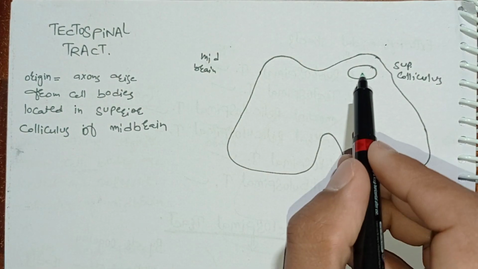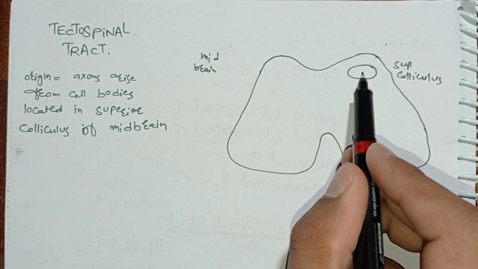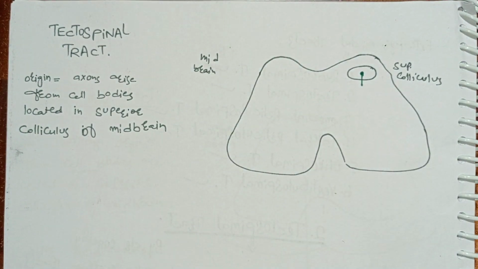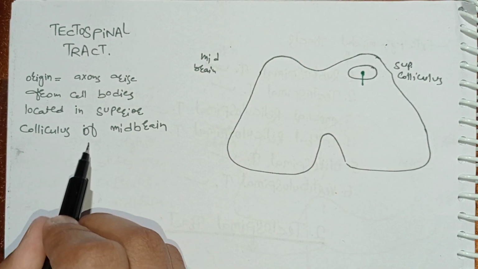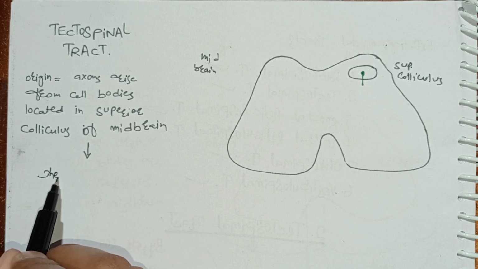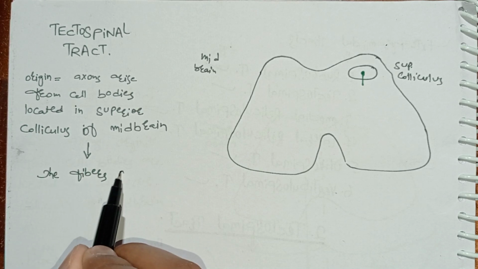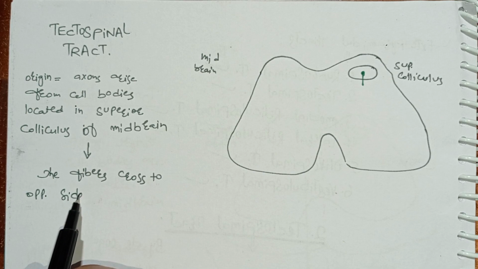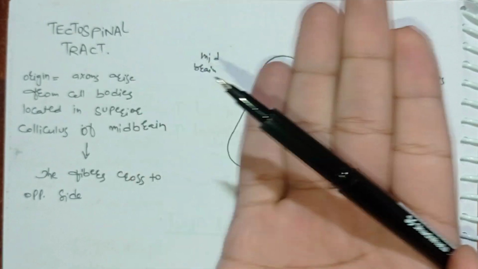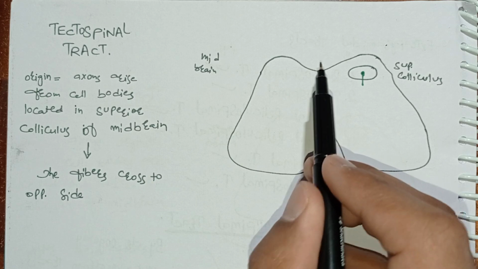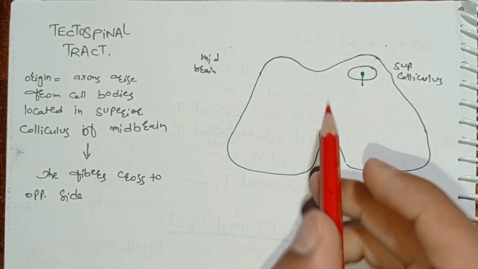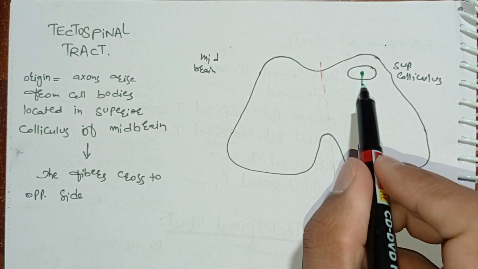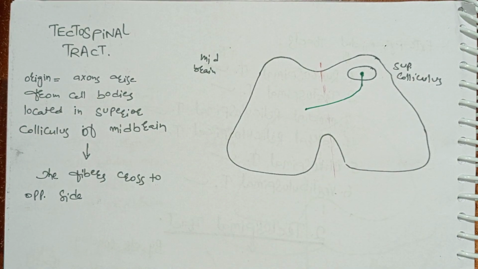So from the superior colliculus, this is the origin of tectospinal tract. From the superior colliculus, tectospinal tract originates. Now after origin, the fibers cross to the opposite side. This is one half of midbrain, this is another half of midbrain, and this red line is the midline. So now the fibers cross to the opposite side.